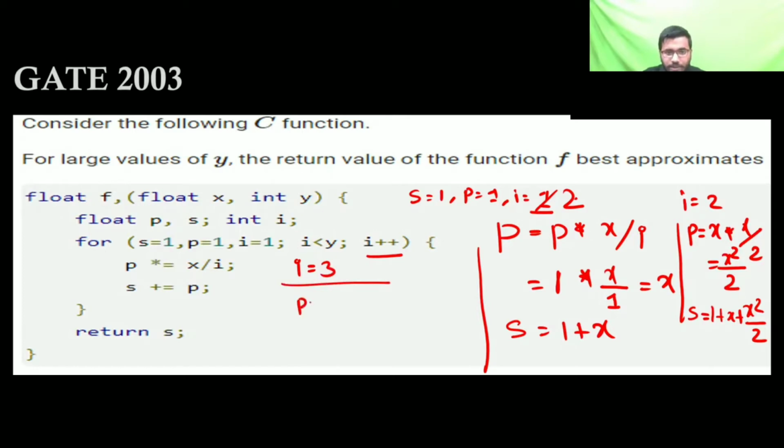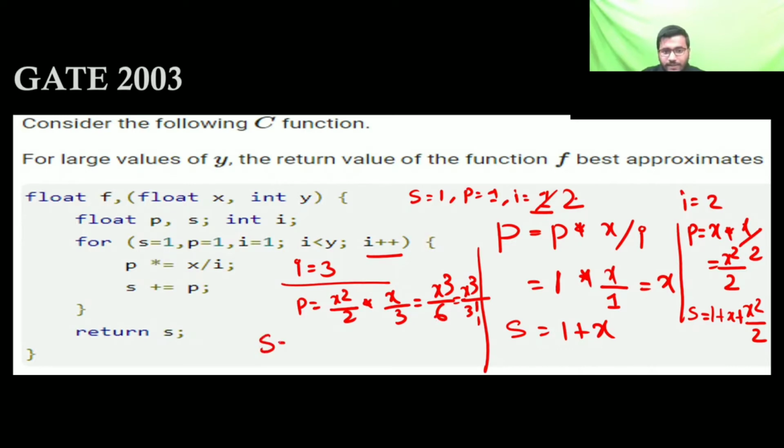Then P will be P into x by 3, where P is x square by 2. Now it's going to x cube by 6, which you can write as x cube by 3 factorial, because 3 factorial is 3 into 2 into 1, that is 6.